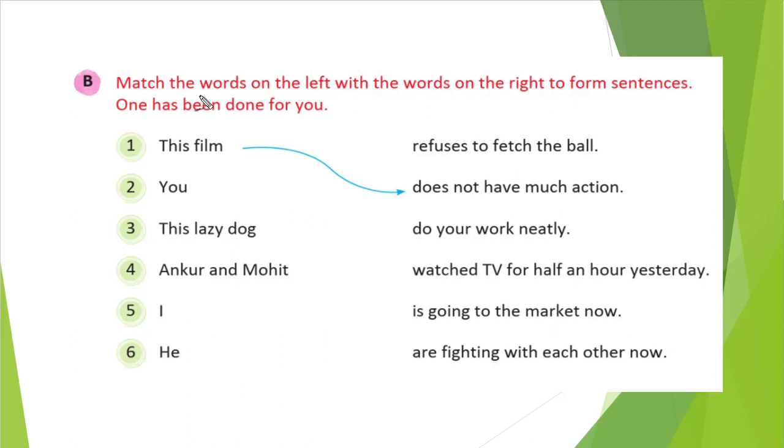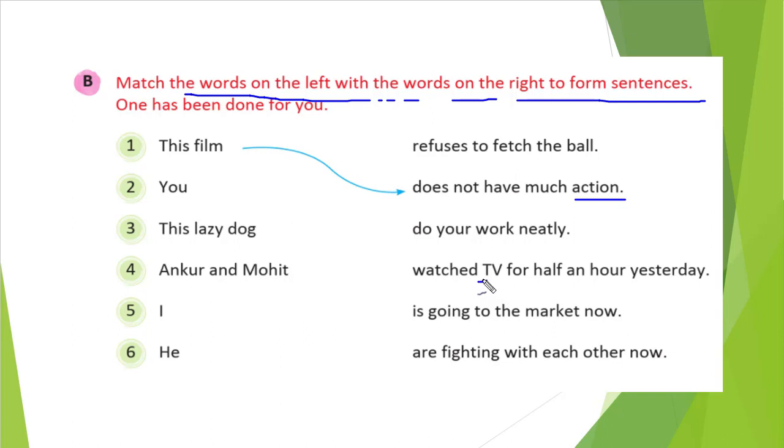Match the words on the left with the words on the right to form a sentence. With the left, we need to match the right. That is the task. You see the first one: This film does not have much action. So whenever film is there, we are talking about action. So this sentence should be appropriate.